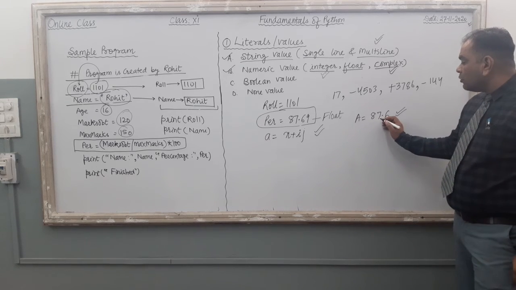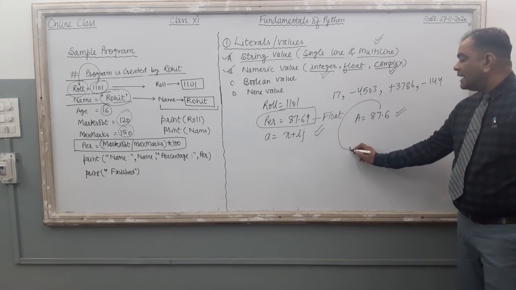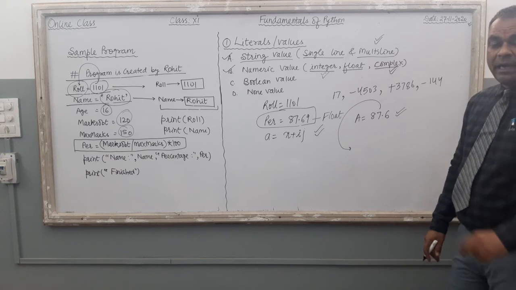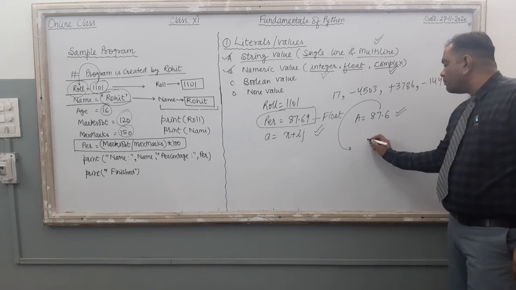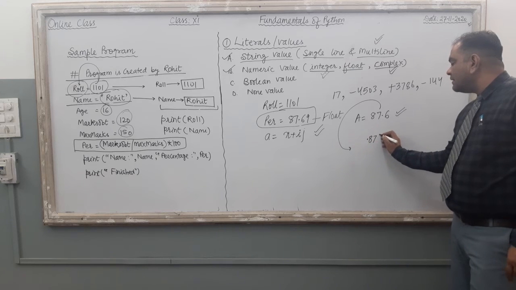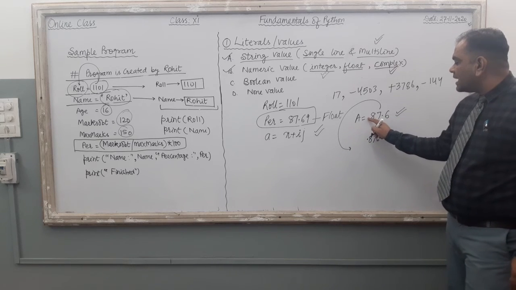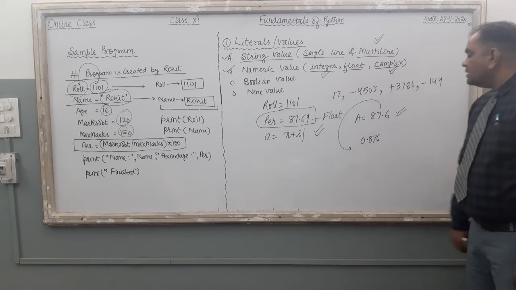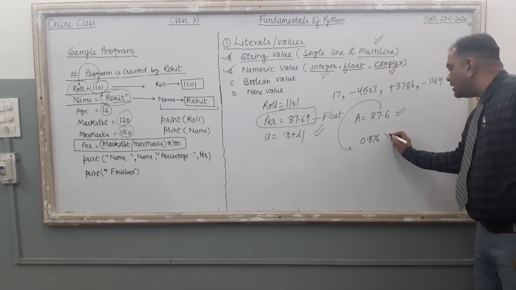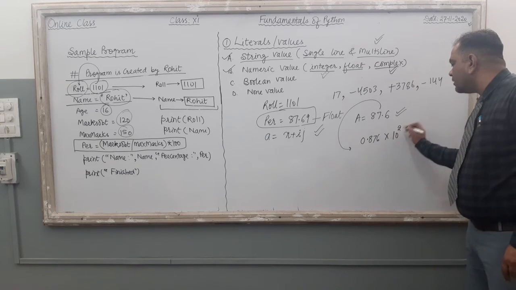Now, if you want to convert this 87.6 into the exponential format, what can you do? Just put .876. This point I have moved from here to here, 0.876. So now what has happened, 0.876, I have multiplied it by 10 raised to power 2.